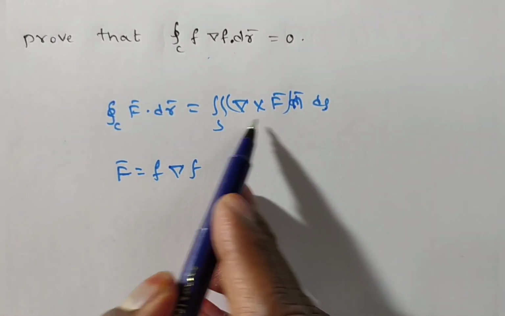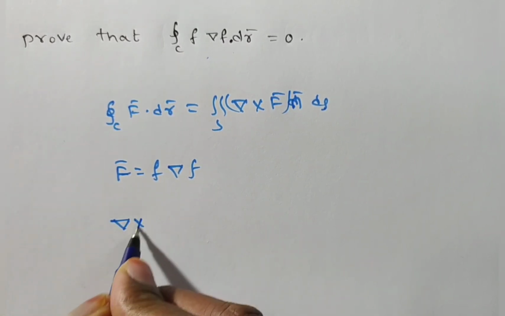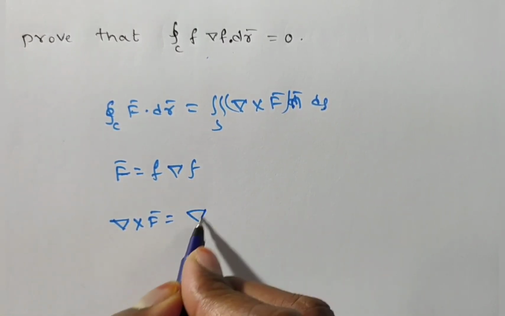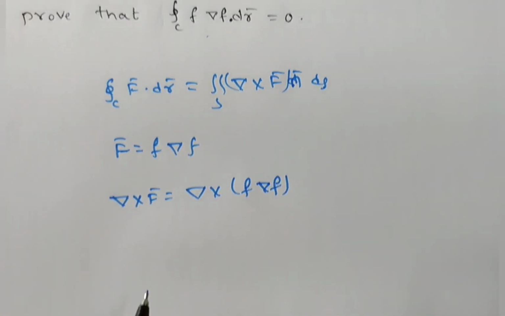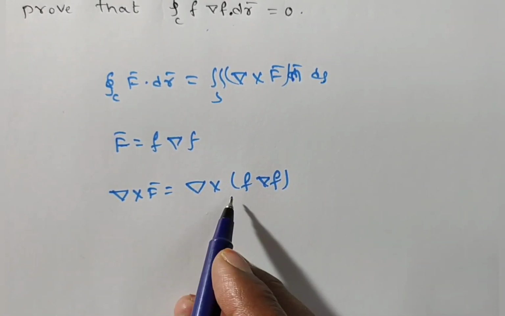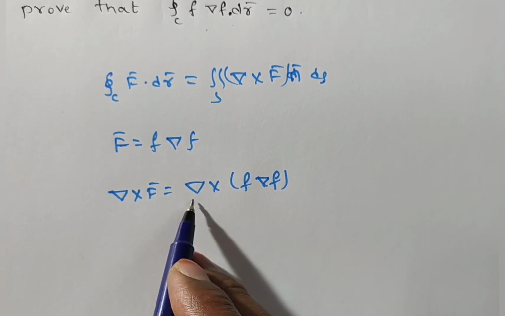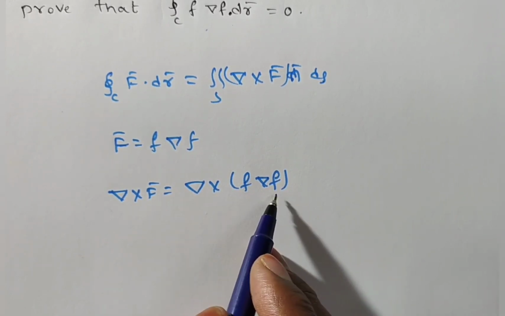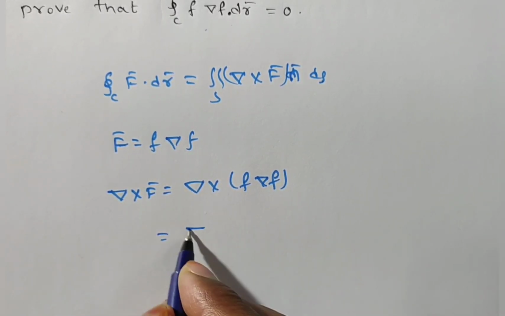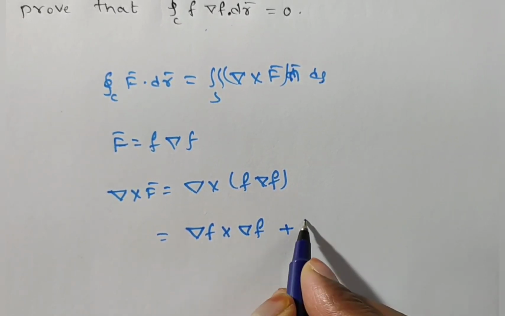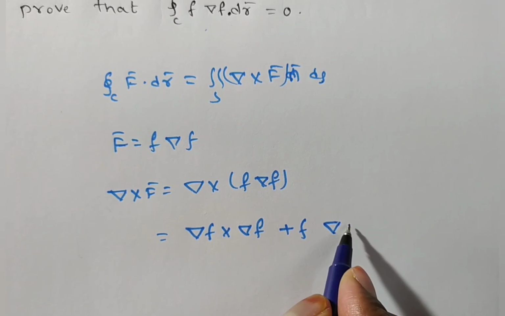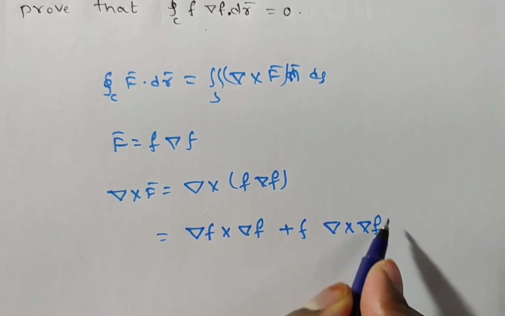Now find del cross f bar, that is del cross f del f. Both del and f del f are vectors. So first del f cross del f, plus f into del cross del f.